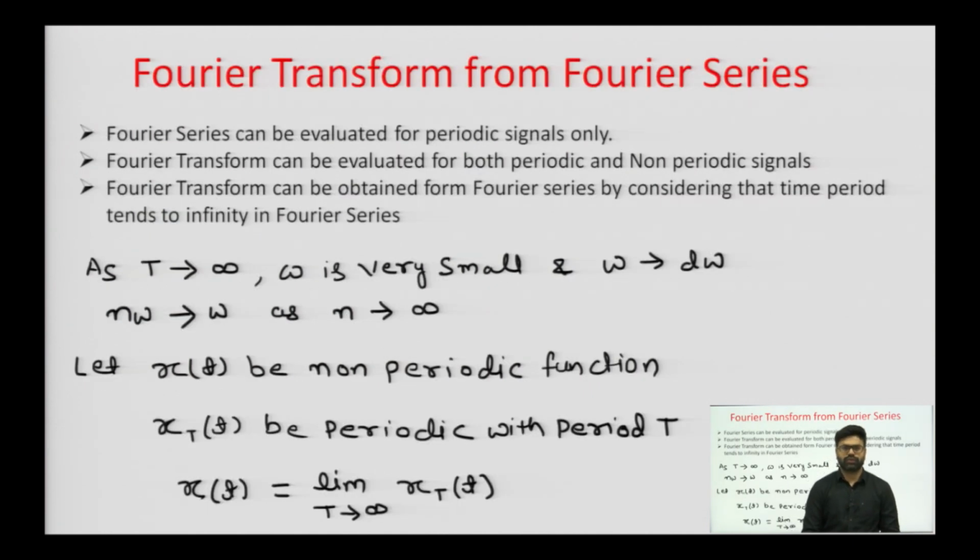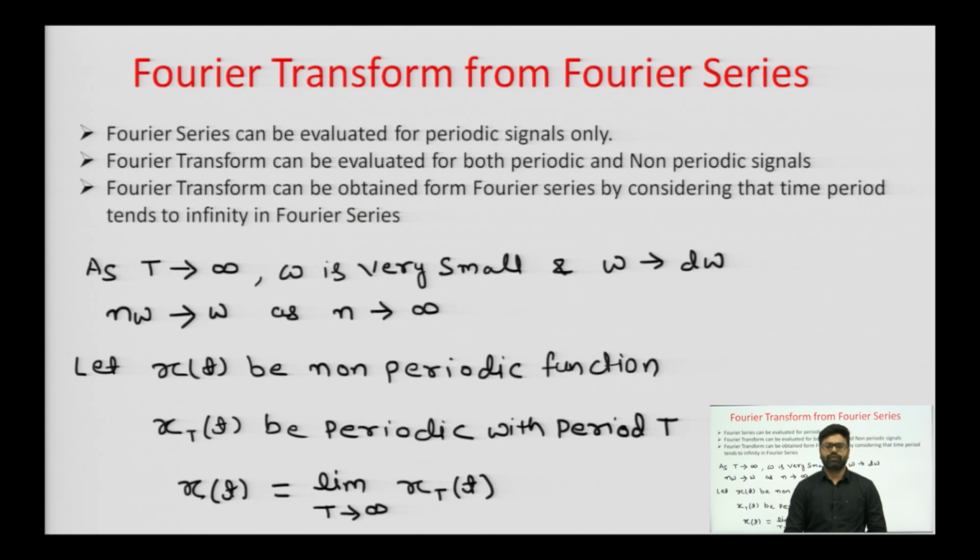We have studied the Fourier series, which is a representation of periodic functions. If we need to find the frequency spectrum of a periodic signal, we can easily find it using the Fourier series. But what about non periodic or aperiodic functions?